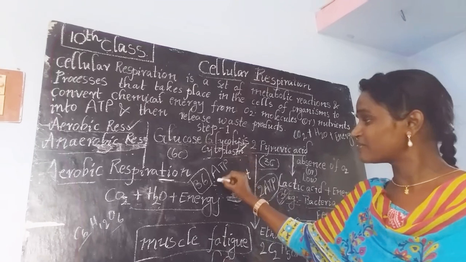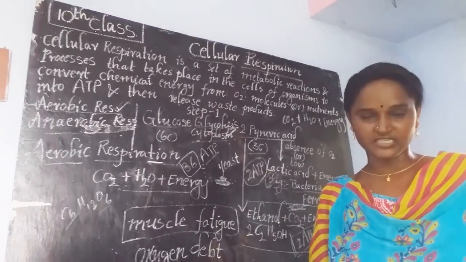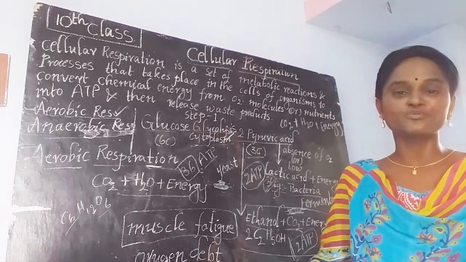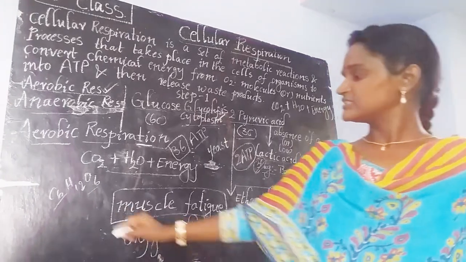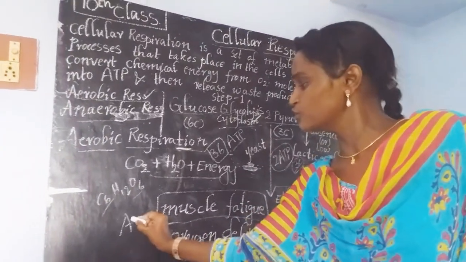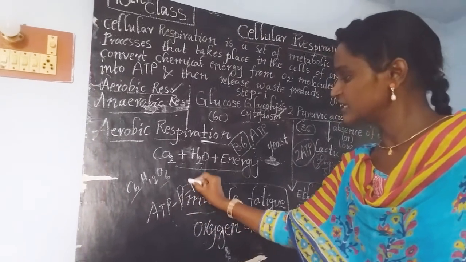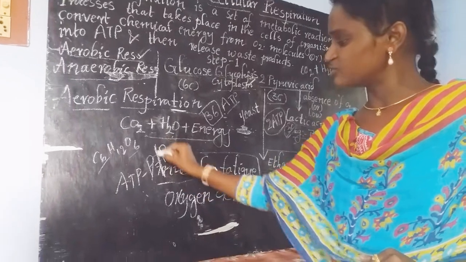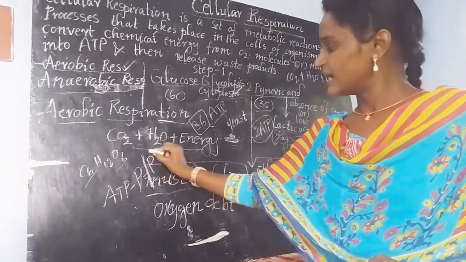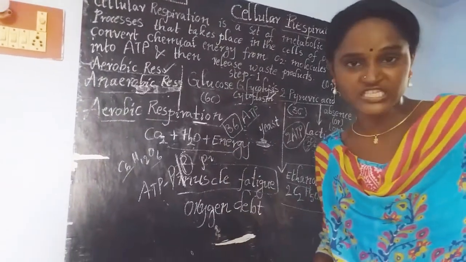What is meant by ATP? Adenosine triphosphate. ATP means adenosine triphosphate. If you want to get energy, the ATP molecule contains 3 phosphate bonds. At the last phosphate bond, it breaks down the phosphate bond, and this phosphate remains as inorganic phosphate.